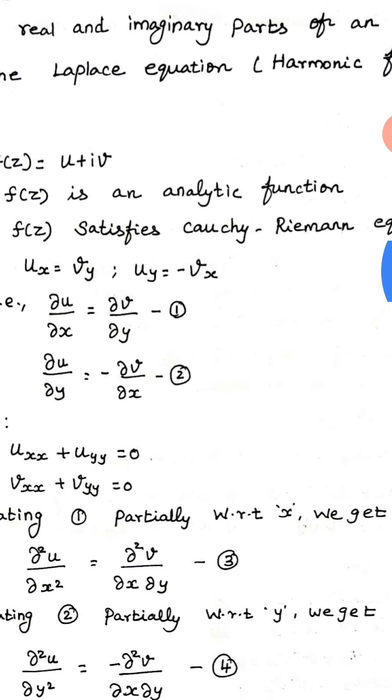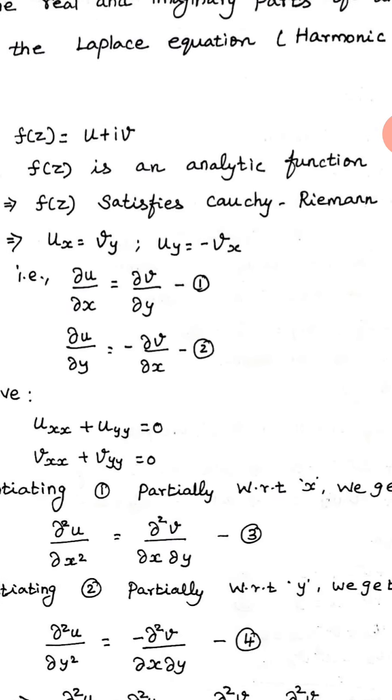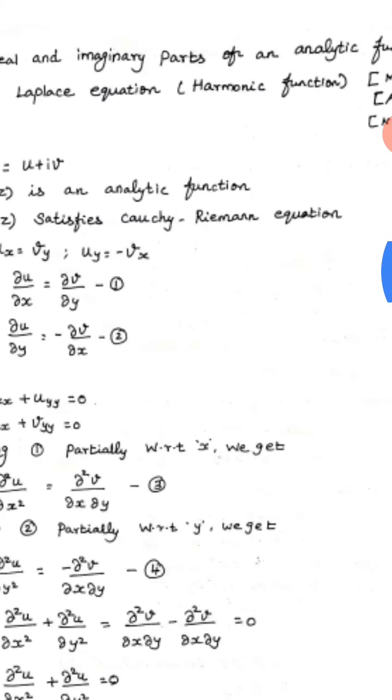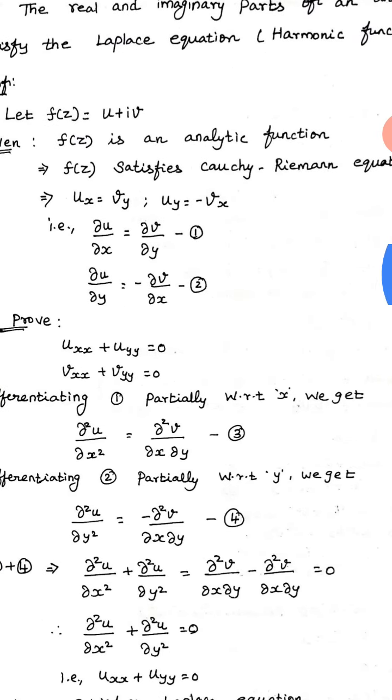When we say a function is an analytic function, it has to satisfy the Cauchy-Riemann equation. What is the Cauchy-Riemann equation? Ux is equal to Vy and Uy is equal to minus Vx. Ux is nothing but partially differentiating u with respect to x. That is the reason I wrote it here, dou u by dou x equal to dou v by dou y. And the second thing: dou u by dou y is equal to minus dou v by dou x. These are all the given things.